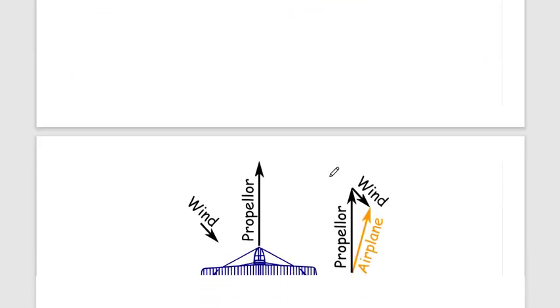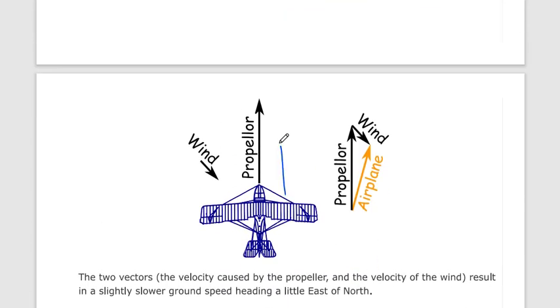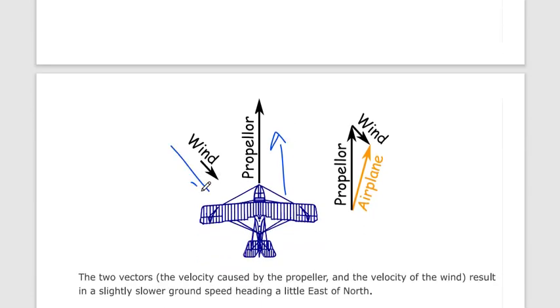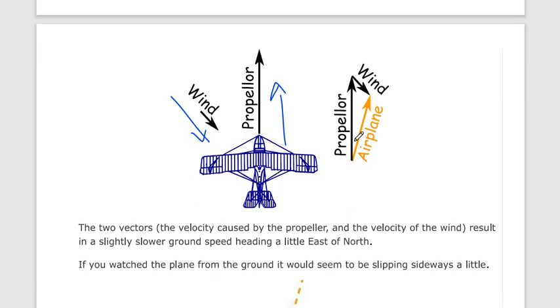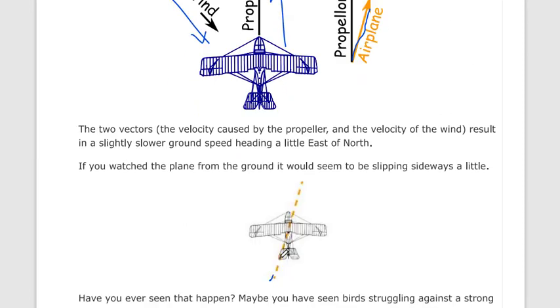Here is an example. If a plane is flying in this direction and the wind is coming from this direction, the wind will affect the plane, so the airplane will fly in this direction. It will depend on the magnitude of the wind. So the plane will fly in this direction.